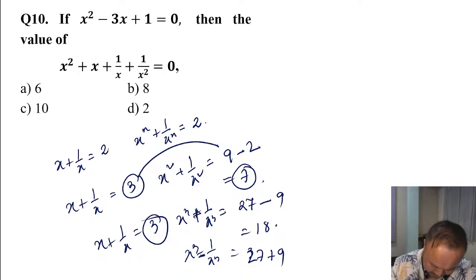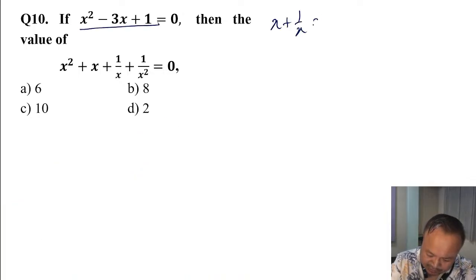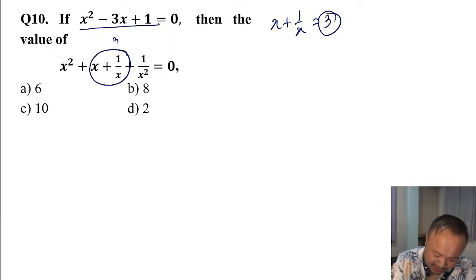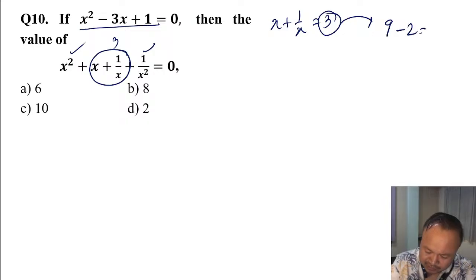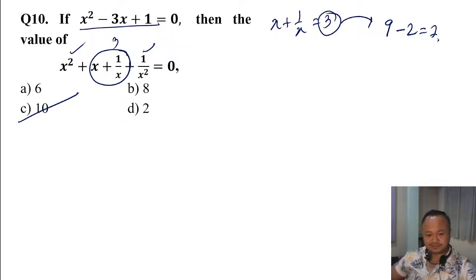If x plus 1 by x is equal to 3, then 3 squared is 9, 9 minus 2 is 7, 7 plus 3 is 10. Very easy concept, am I right?